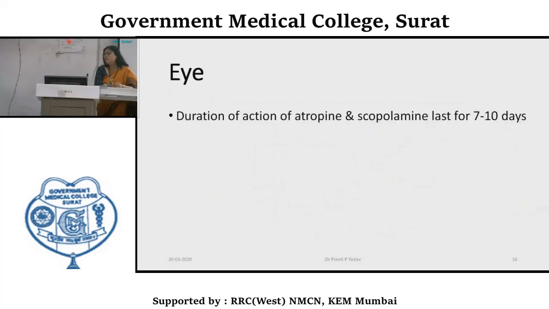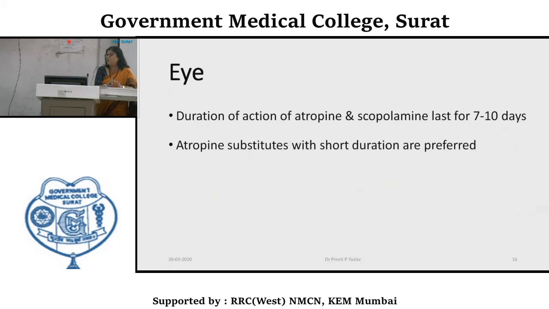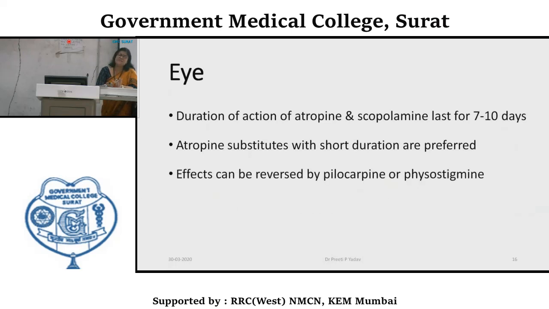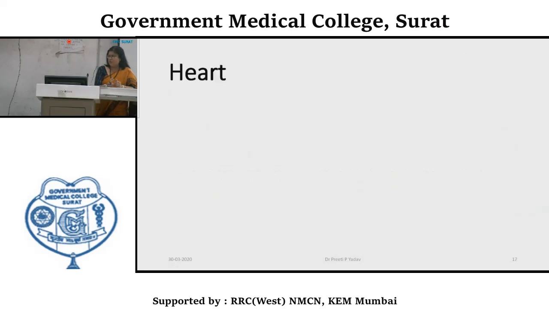The duration of action of atropine and scopolamine generally lasts 7 to 10 days. That's why we prefer short duration atropine substitutes for various types of diagnostic procedures. These effects can be reversed by cholinergic agonists like pilocarpine or anticholinesterases like physostigmine.